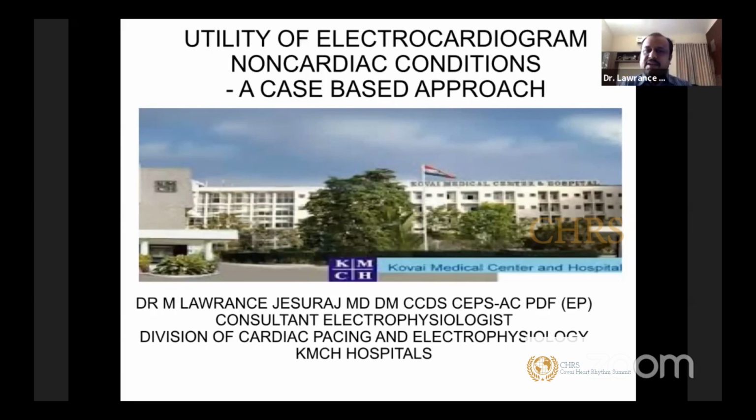Coming from a complicated wide QRS tachycardia, my presentation for today will be on utility of an ECG in non-cardiac conditions, a case-based approach. As you saw during the previous interactions, we had a lot of questions on this. So I thought of taking this part of ECG, which may be very interesting and very important from a clinician's point of view.